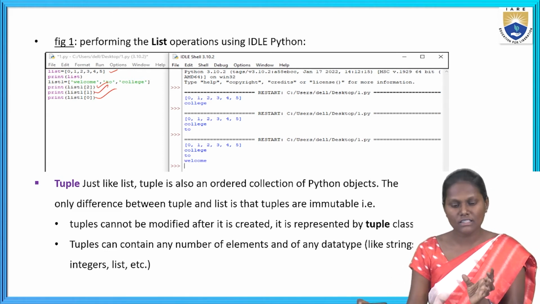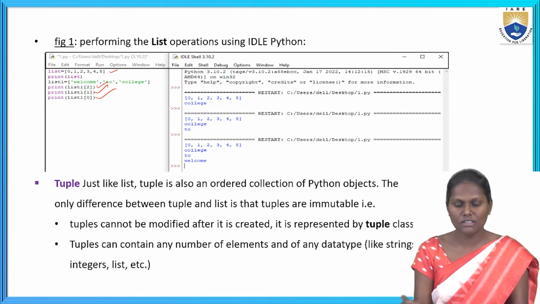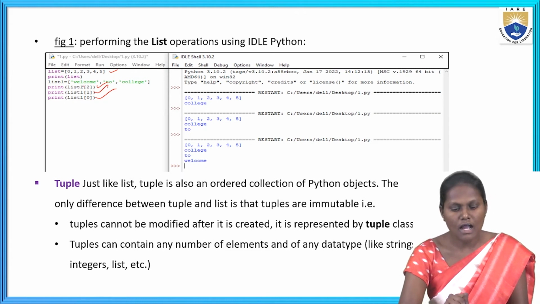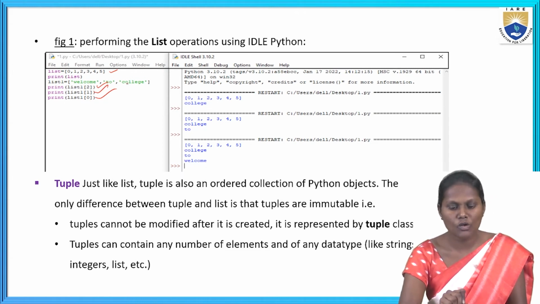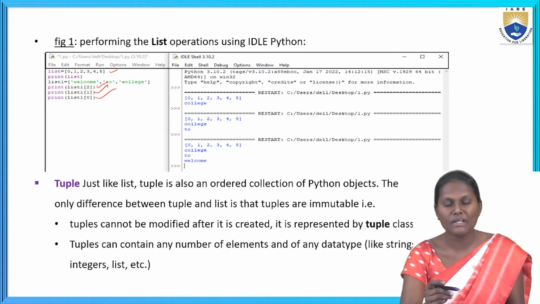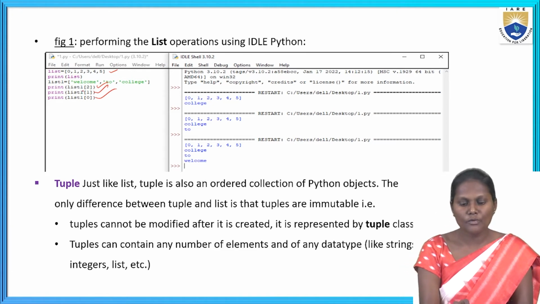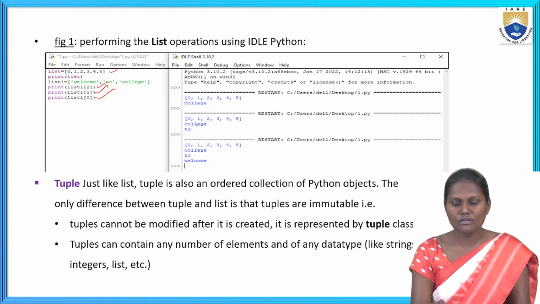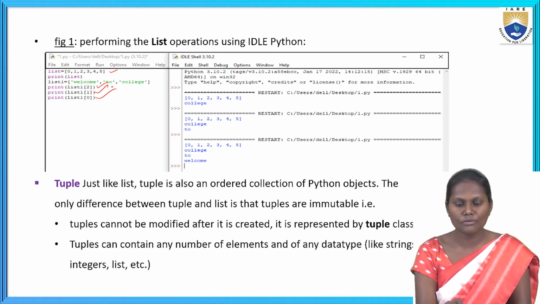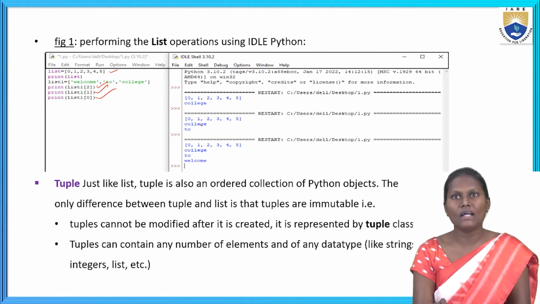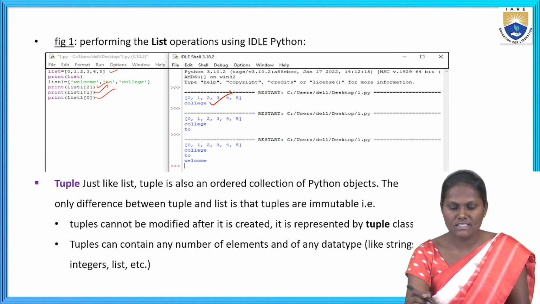These are three string values separated by a comma. So here I'm going to print list of 2. What is list of 2? 0, 1, 2: college. Here I got the answer as college.